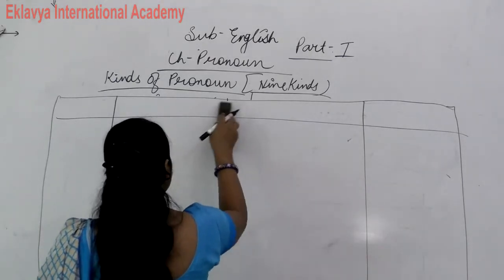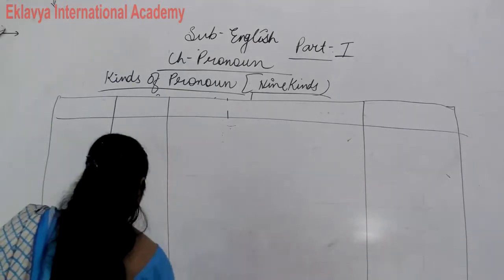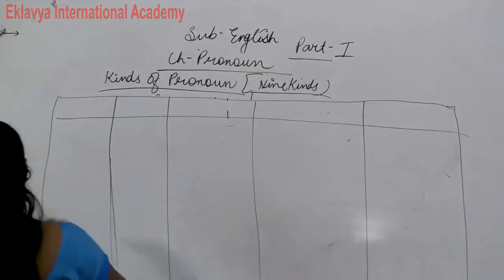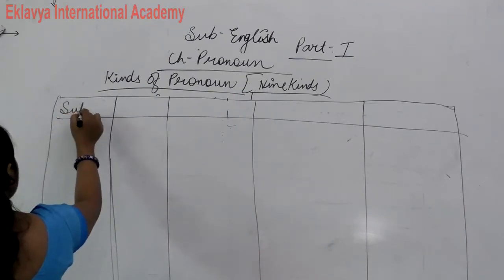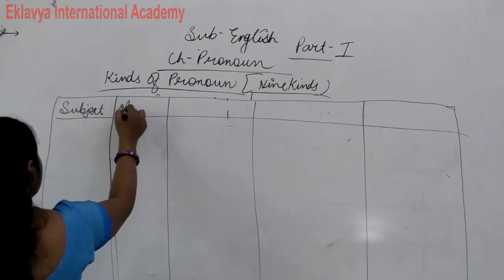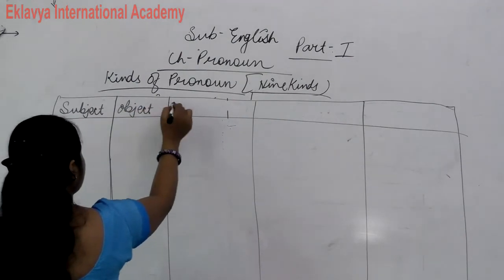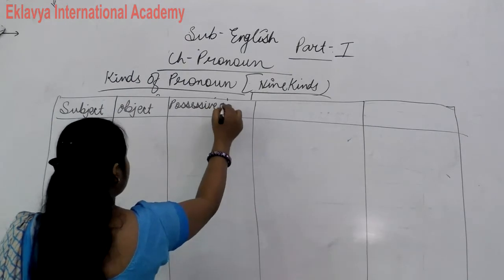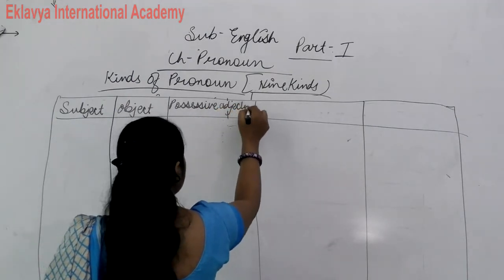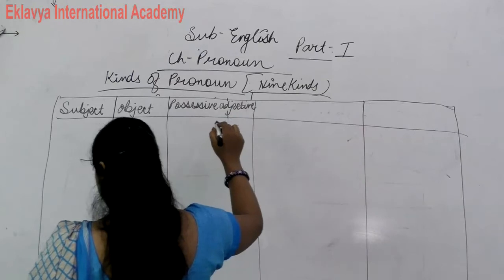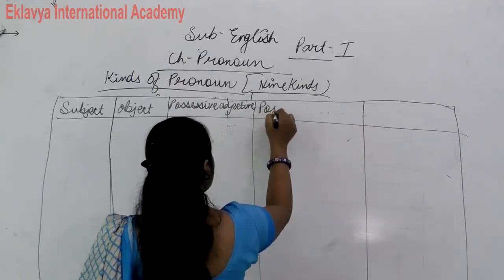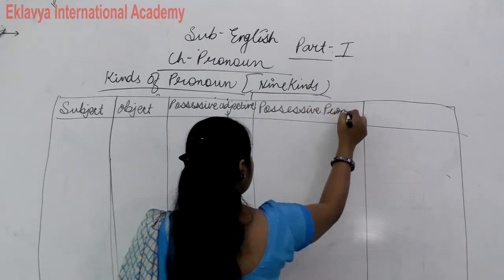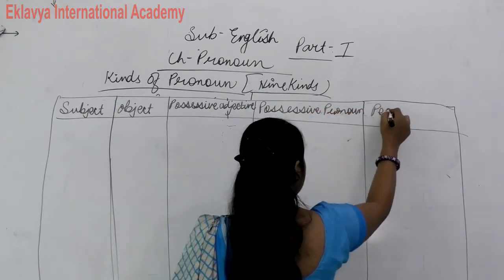So here: subject, object, possessive adjective, possessive pronoun, and person.